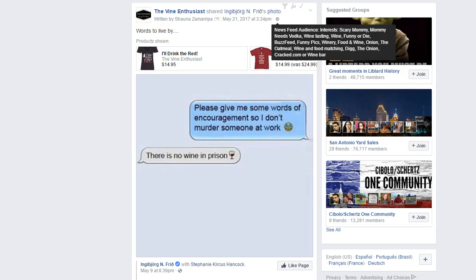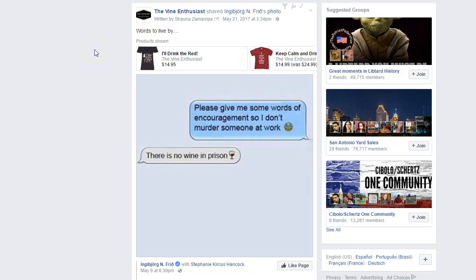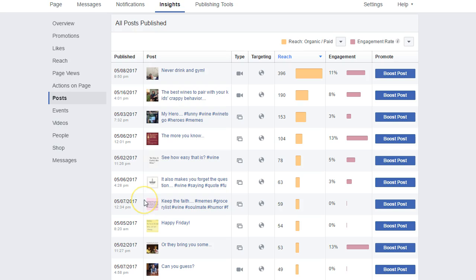Now, the other thing that's going to make a difference is posting things that already have some juice. So that's what we're going to be doing next. So going back to what we looked at as far as our analytics are concerned, we noticed that the things that have the higher reach have the highest engagement. Shouldn't be a shocker to anybody, okay?